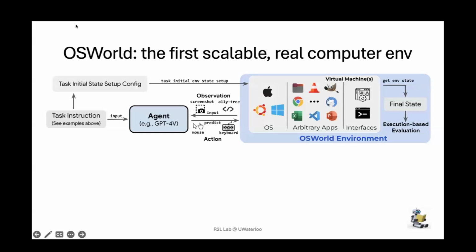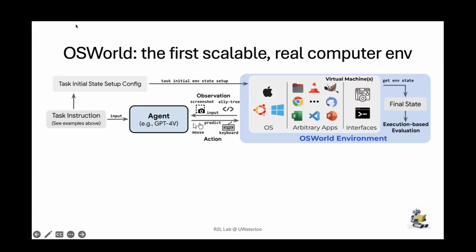So the first work I want to talk about is OSWorld. This is a work led by Tianbao Xie at Hong Kong University. This creates the first real computer environment designed for the development of multimodal agents. So in OSWorld, we have a task instruction in language. We also have the initial state setup that includes a virtual machine, for instance, Ubuntu or Windows, as well as popular applications like Excel, Chrome browser, VS Code, and so on. And also, we set up the GUI state, so some intermediate state in the operating system.